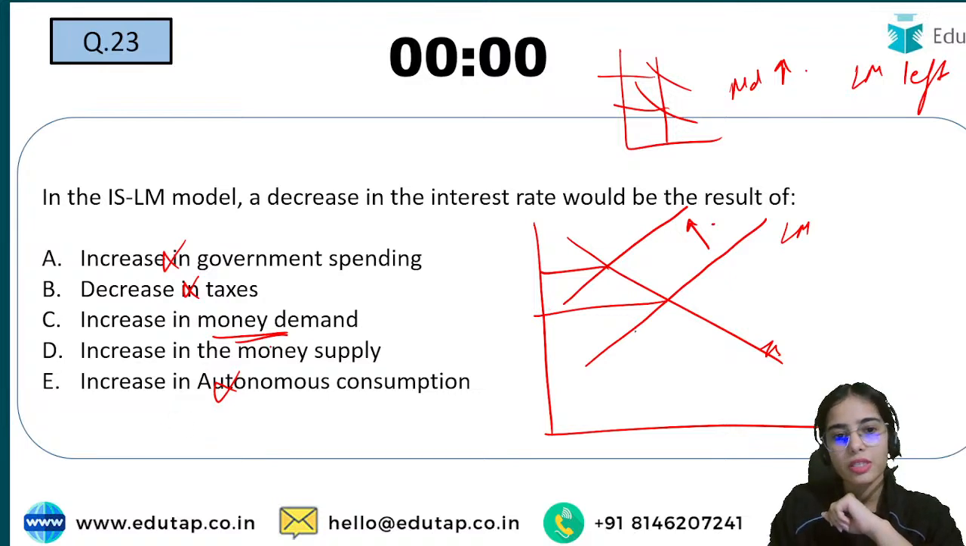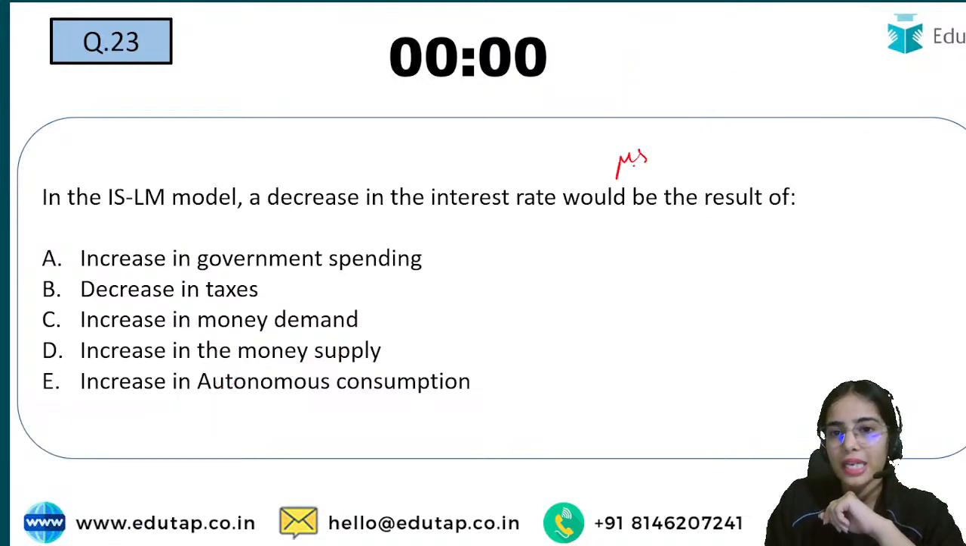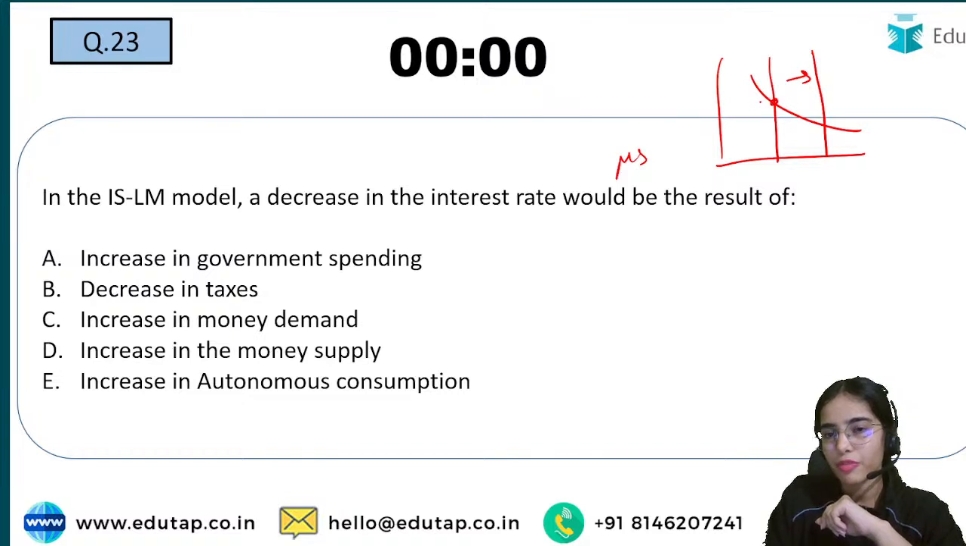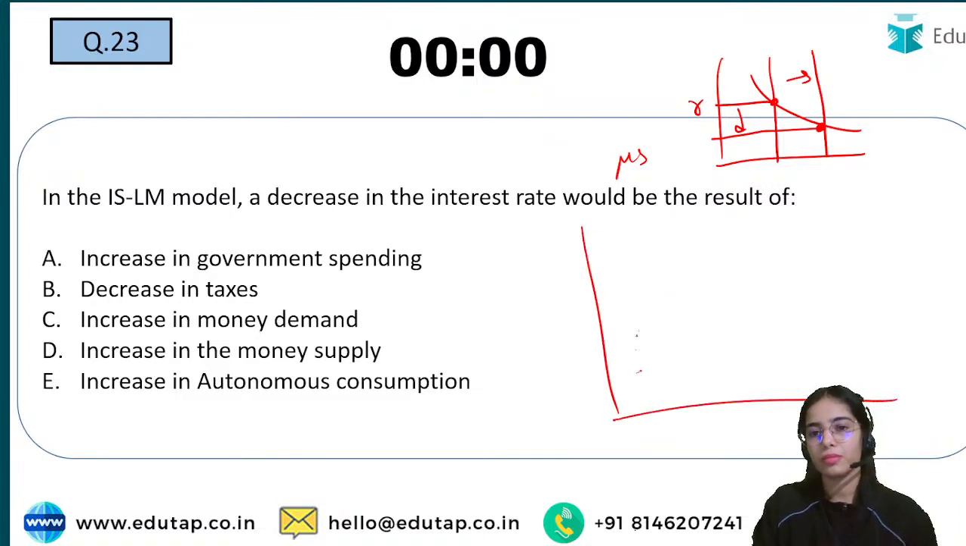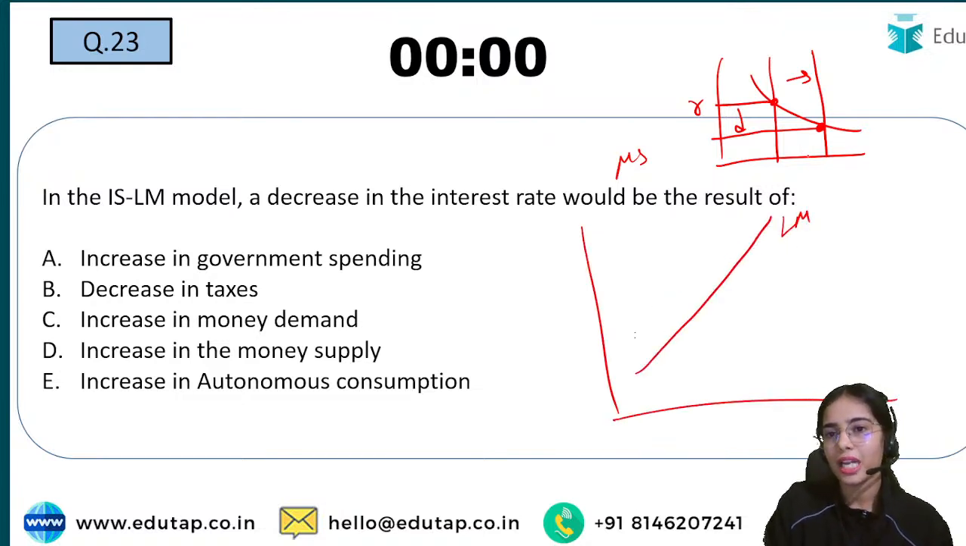So the last option is an increase in money supply. If the money supply is increasing, this is the demand for money. Before, the rate of interest was this. Now with the increased money supply, the rate of interest has declined. That means with the same income, this is the LM curve. The increase in money supply leads to a rightward shift in the LM curve.